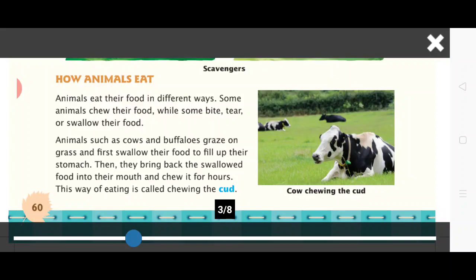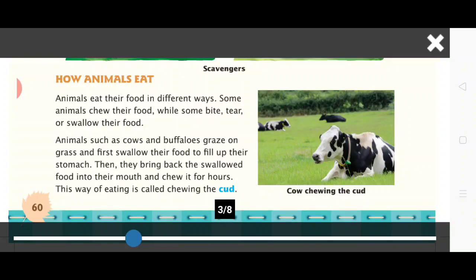So students, how do animals feed? Different animals eat different types of food. So their manner of eating is also different. Their mouth is also modified to suit their mode of eating.